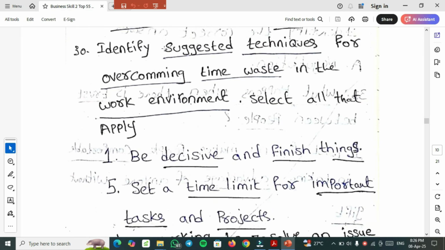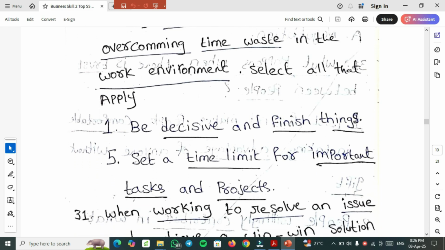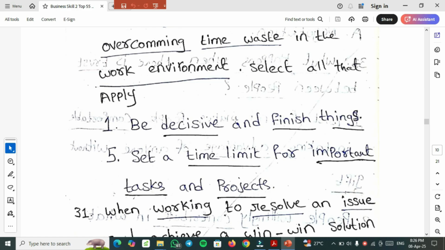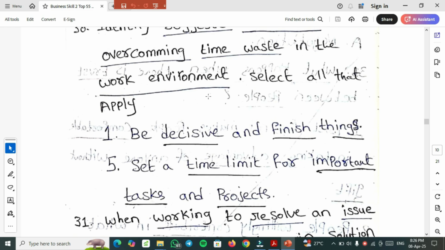30th important question. Identify suggested techniques for overcoming time waste in the work environment. Select all that apply. So this is an MSQ, multiple select question. Here 5-6 options are there. You need to select the right options among them. The first one, be decisive and finish things, is the right option, and the fifth option, set a time limit for important tasks and projects, is also a right option. So among the 5-6 options, these two are the right options.